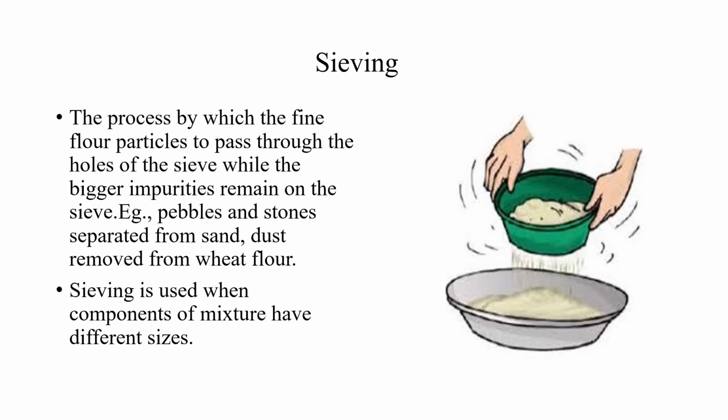Dust removed from wheat flour. In this picture actually the dust is removed from wheat flour. Wheat flour is here, the dust is here because it is bigger in size. Sieving is used when components of mixture have different sizes.